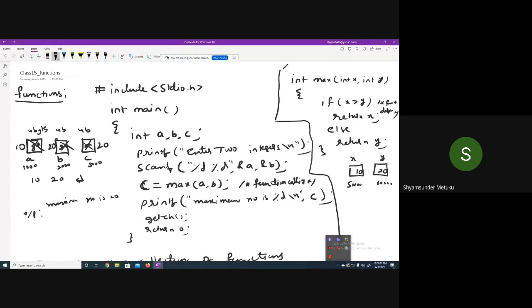You are using a max which I do not know, so don't use a max kind of thing. The reason is: is the max definition defined after the main or before the main? After the main. That is the reason it is giving a problem.